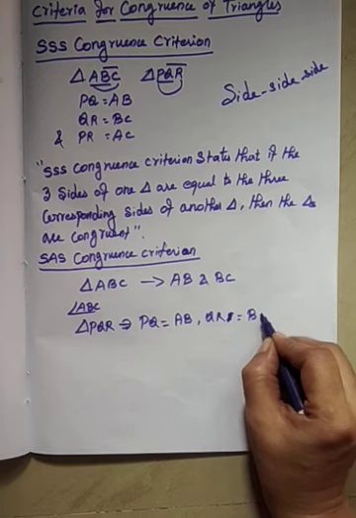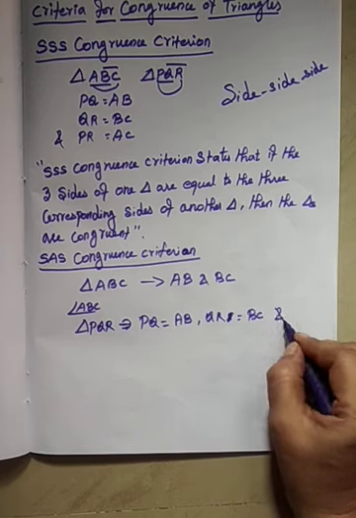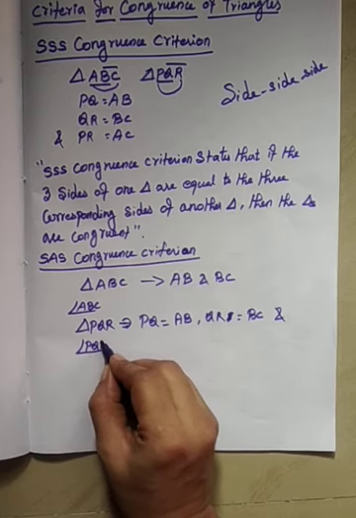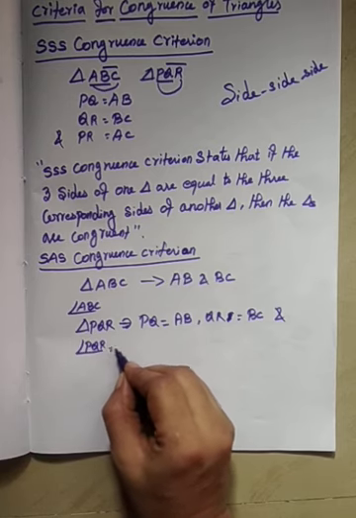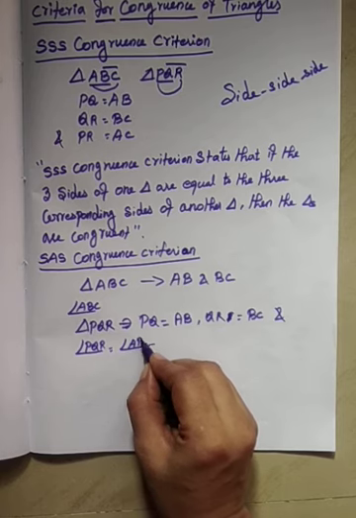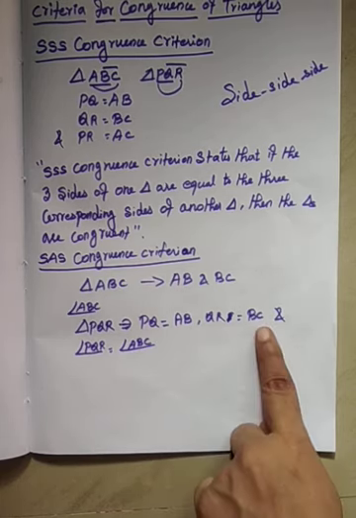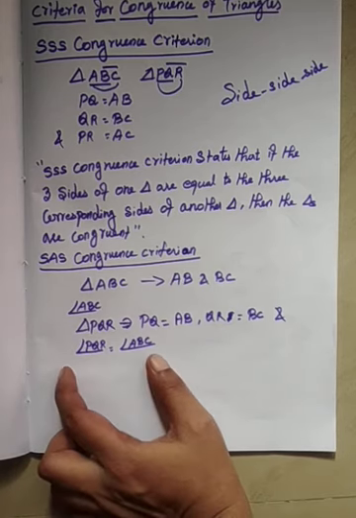QR equal to BC, and we say that angle PQR is equal to angle ABC. See here, two sides and one angle.